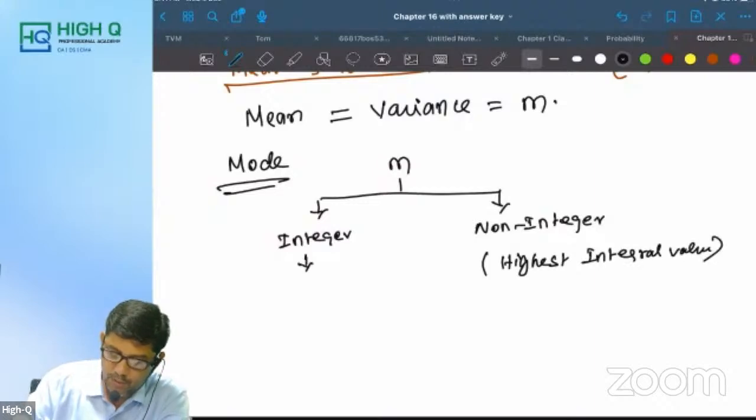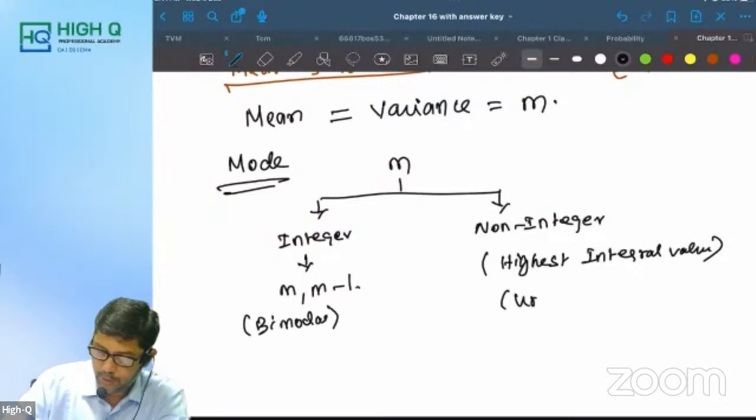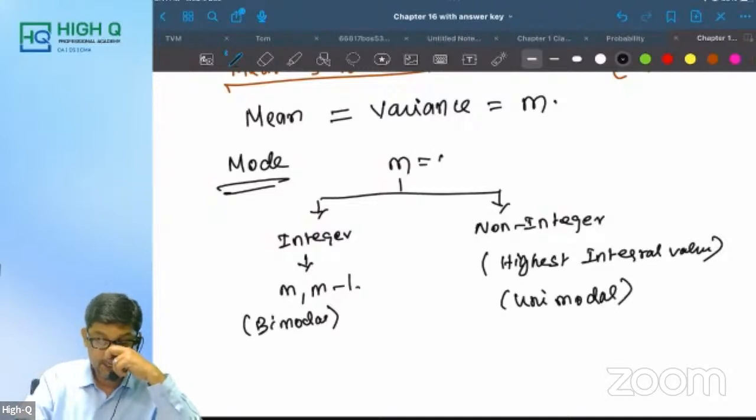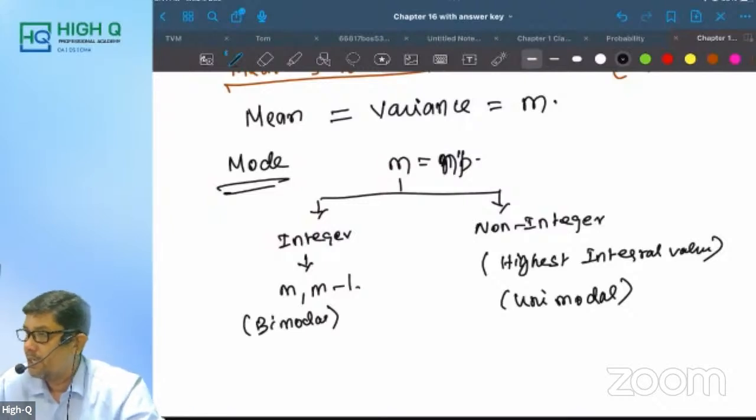And if it is an integer, what is it? M and M minus 1. So therefore, here it is bimodal. Otherwise, it is unimodal. Same as the binomial distribution, this M is nothing but NP. Is it clear, all of you?